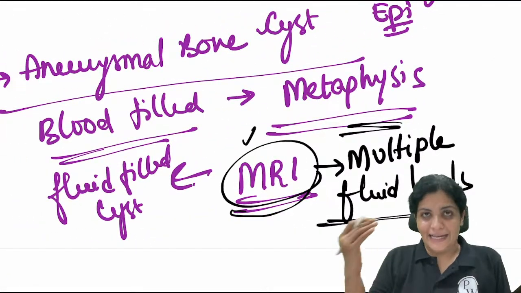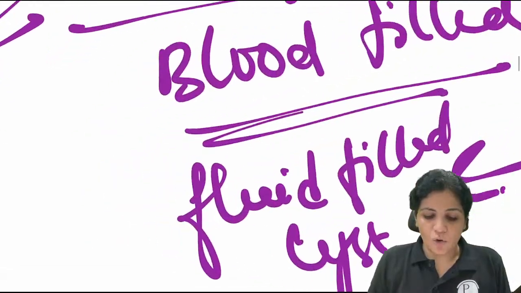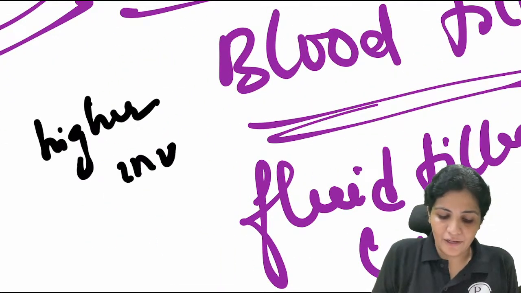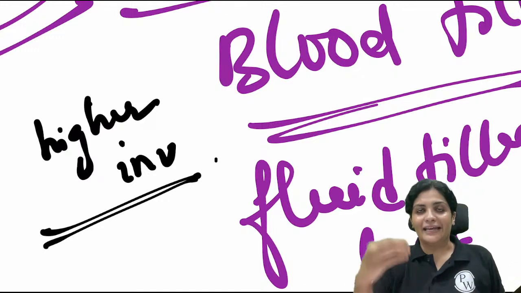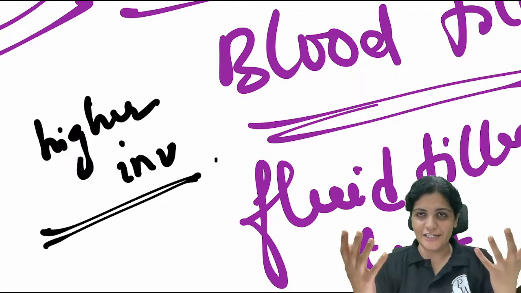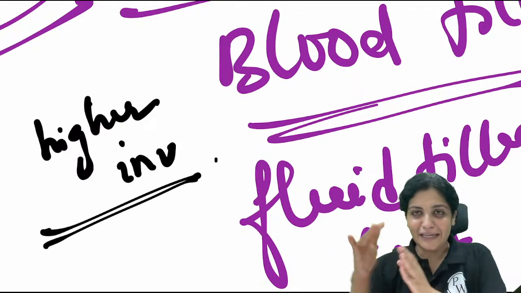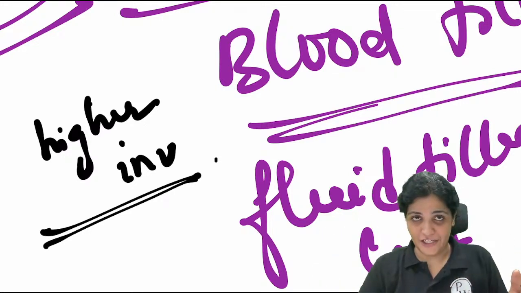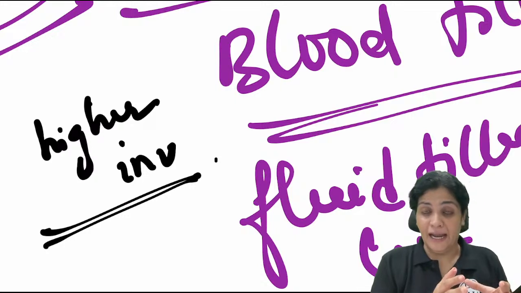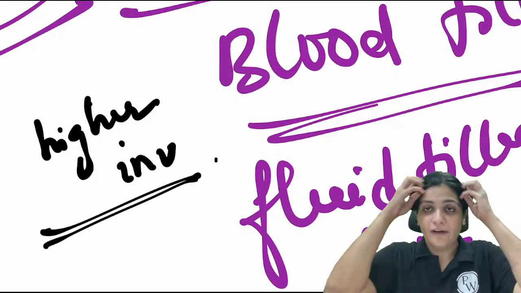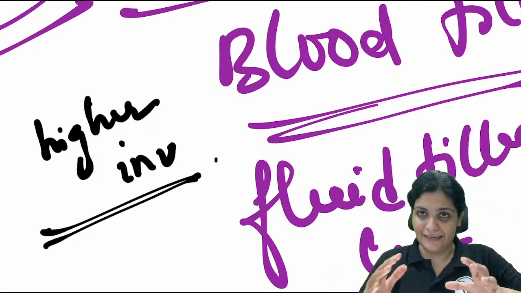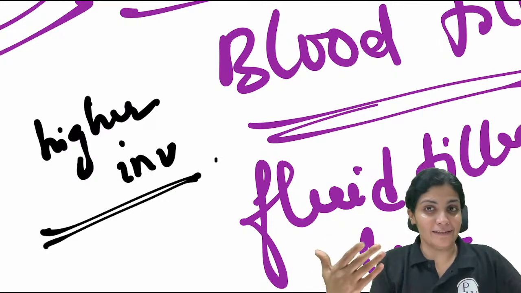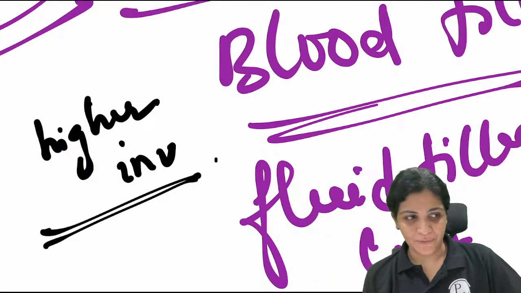So these are all the cancers, right? This is oncology, right? So always we have to go for the higher investigation. It is not like you take an X-ray, you see a soap bubble appearance, and then you say GCT and then you treat it. It is never like that. In clinical practice, in a real scenario, you always go for the higher investigation, for MRI, and then you have to evaluate completely in detail. So when you finish all the investigations, then you start the treatment, and usually these are all confirmed by the biopsy. Understood?